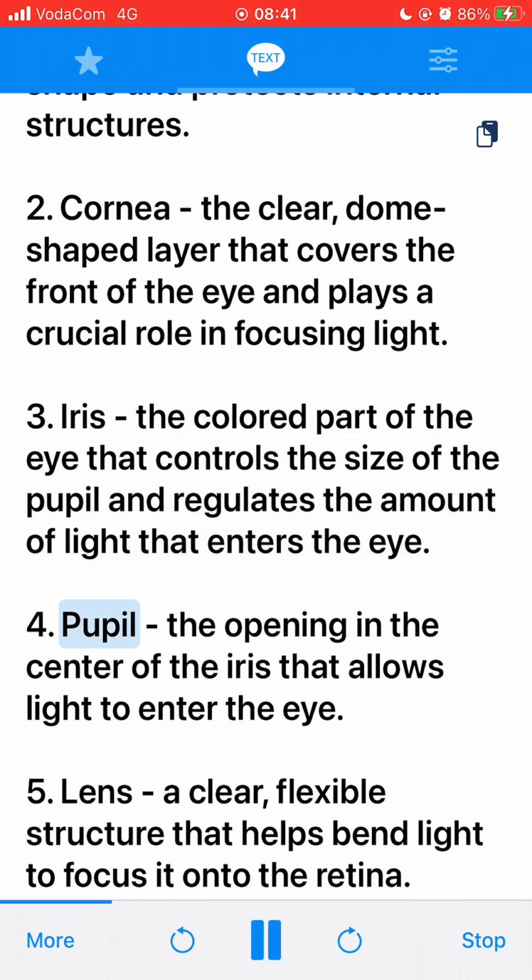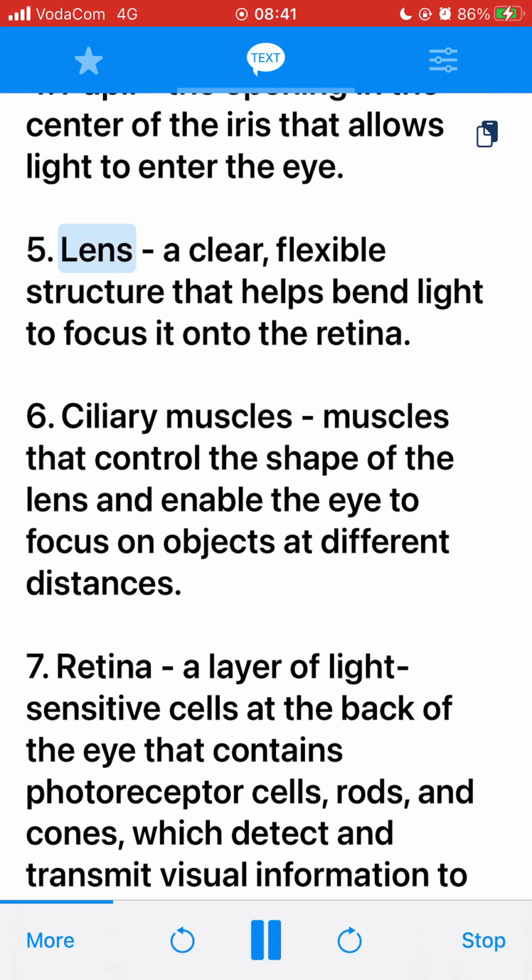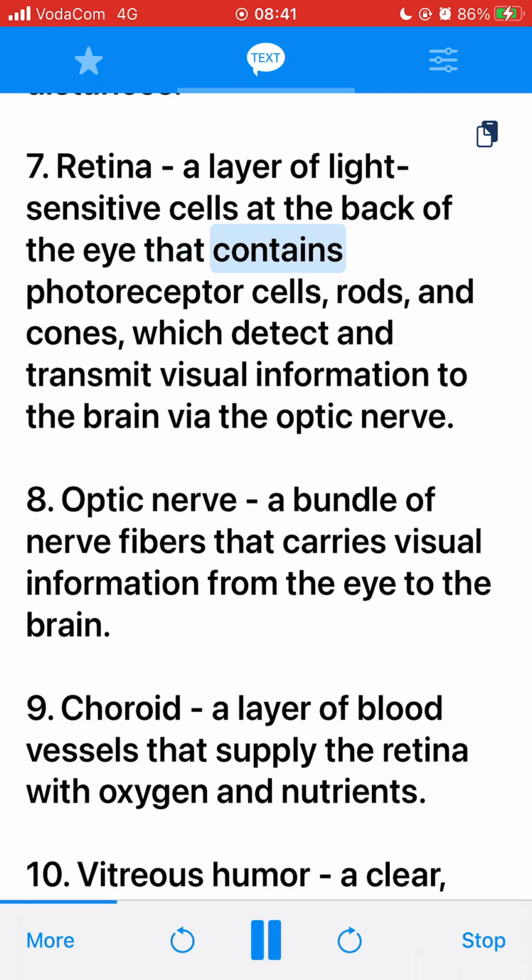4. The pupil, the opening in the center of the iris that allows light to enter the eye. 5. The lens, a clear, flexible structure that helps bend light to focus it onto the retina. 6. The ciliary muscles, muscles that control the shape of the lens and enable the eye to focus on objects at different distances. 7. The retina, a layer of light-sensitive cells at the back of the eye that contains photoreceptor cells, rods and cones, which detect and transmit visual information to the brain via the optic nerve.